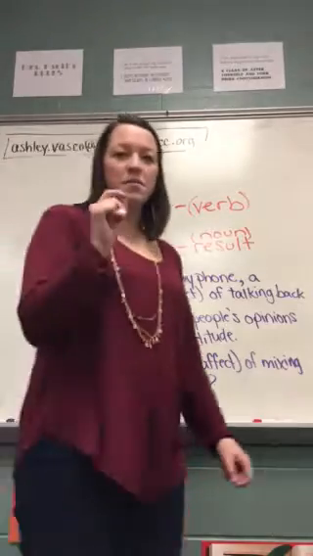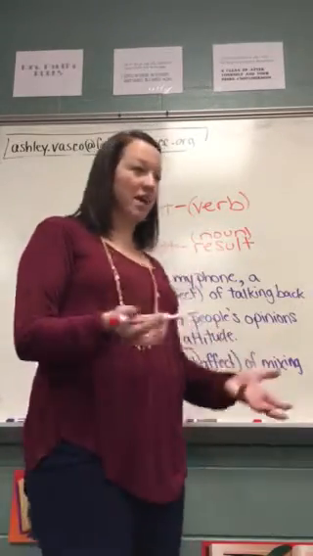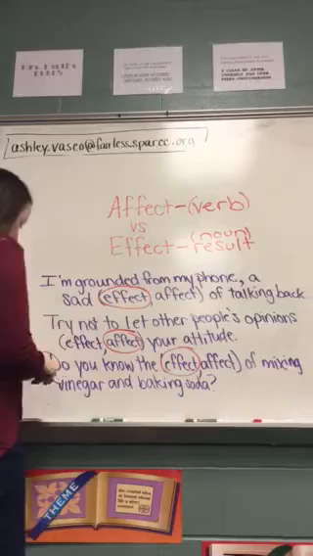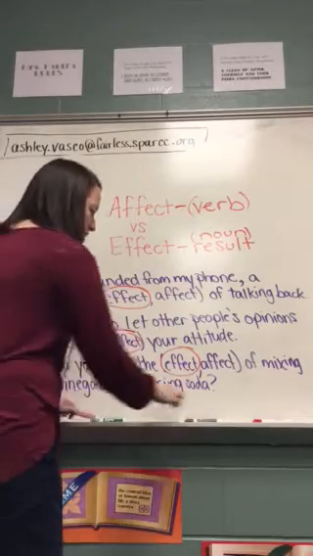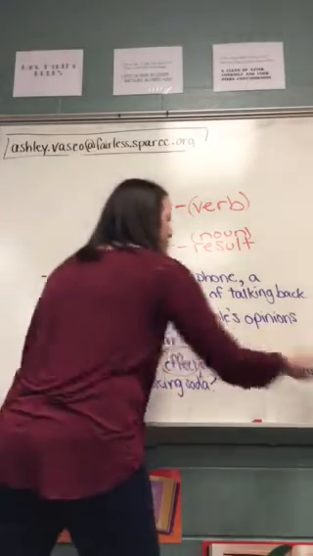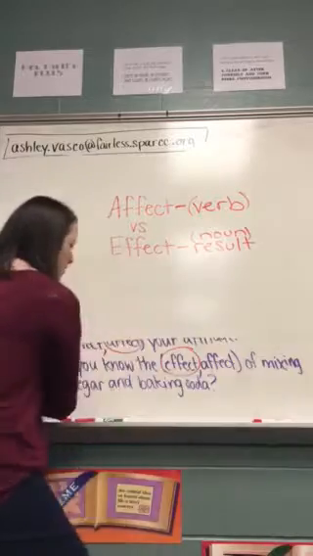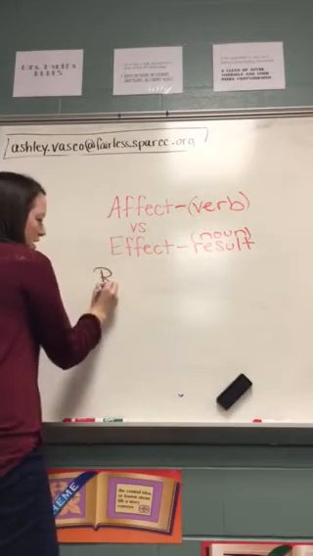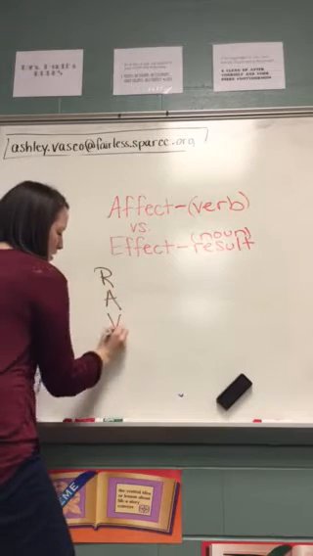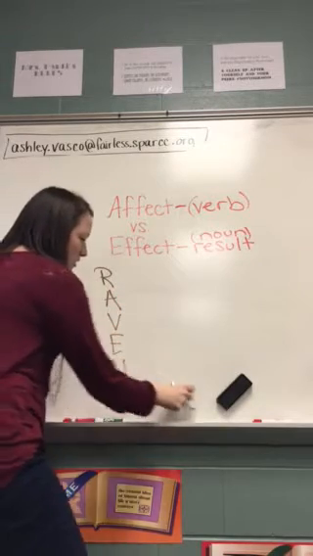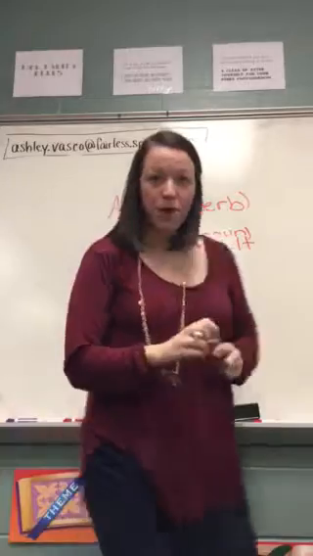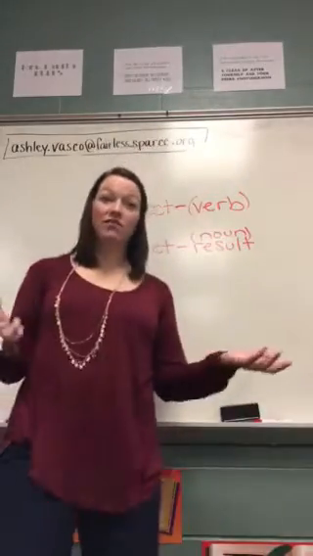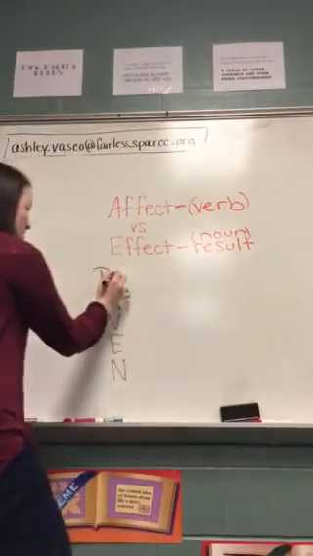Now here's how to remember which is which. We have a mnemonic device, and it is, let me get a different color for you. Raven, R-A-V-E-N. So you can think of our Raven, Mr. Poe, that I showed you a minute ago, or you can think of Raven Burge. So here we go.